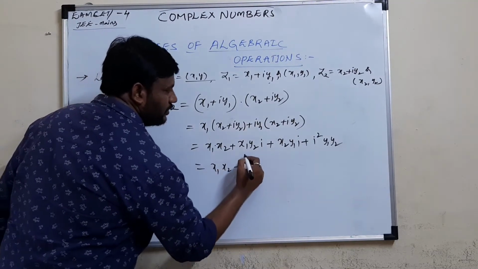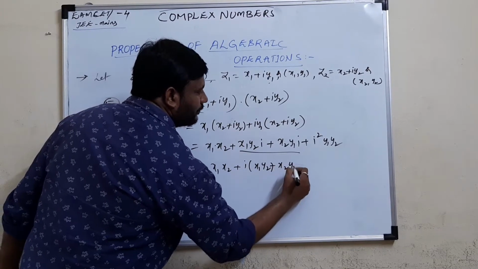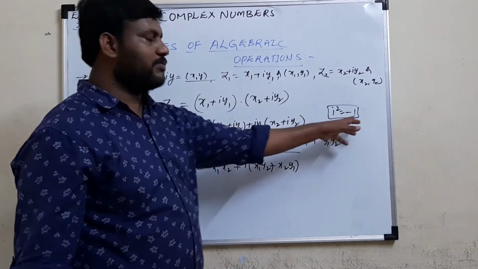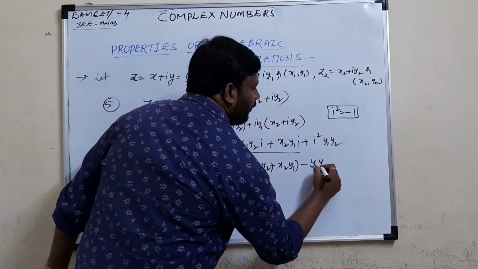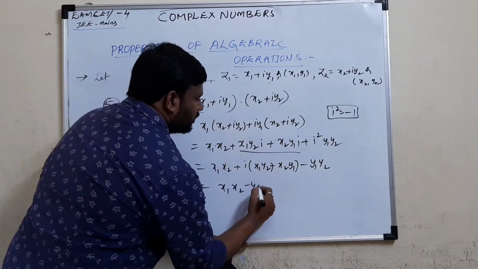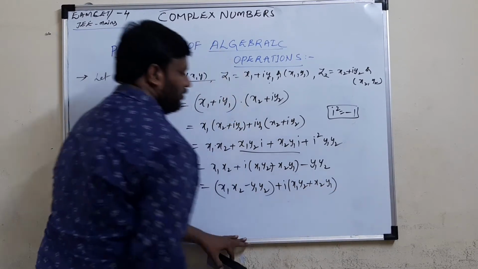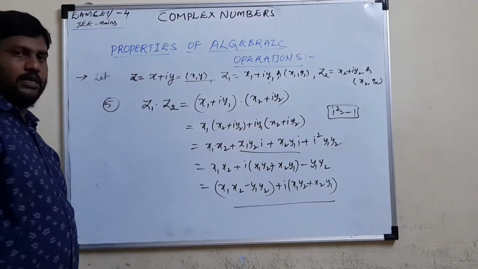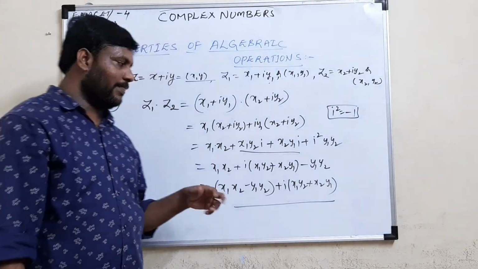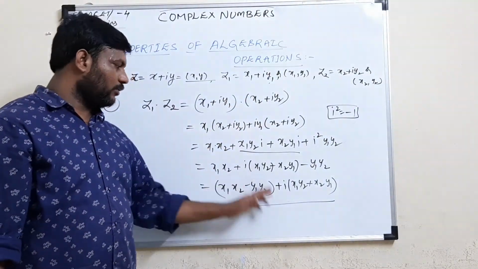x1 x2 plus, taking i common in the two middle terms, i into x1 y2 plus x2 y1. You know the definition that i square, the square of iota, is always minus 1, so the last term becomes minus y1 y2. Taking the terms without i, we get x1 x2 minus y1 y2 plus i into x1 y2 plus x2 y1. This is the multiplication of two complex numbers. You can use it directly as a formula, but most of the time the process is simpler than remembering the formula.